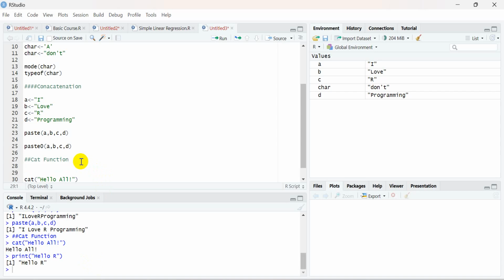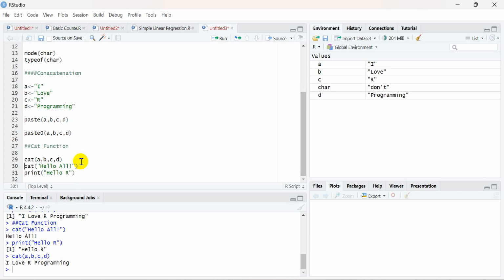So let me combine all those strings together using the cat function. I specify the variables a, b, c, and d, and you can see it is combining and printing the variables, space separated.